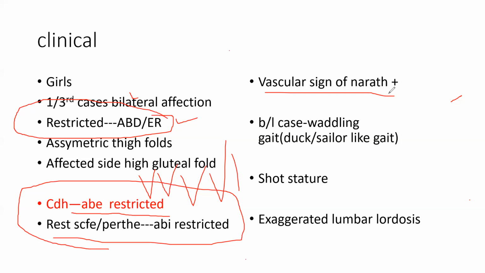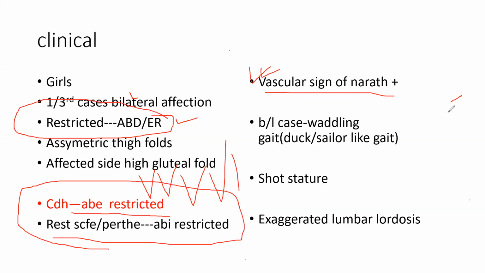The femur head has gone posteriorly. So while checking the femoral artery, you cannot palpate it against any bony edge. You will feel feeble pulsation, or you can have no pulsation. So the vascular sign of Narath is positive, meaning the sign is absent; you cannot find it.